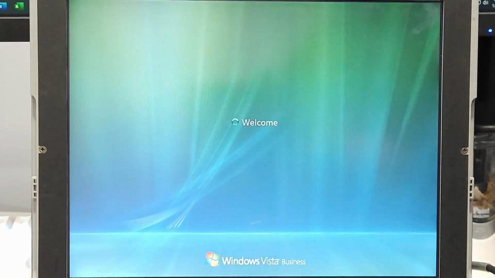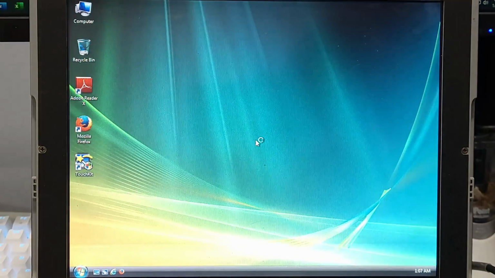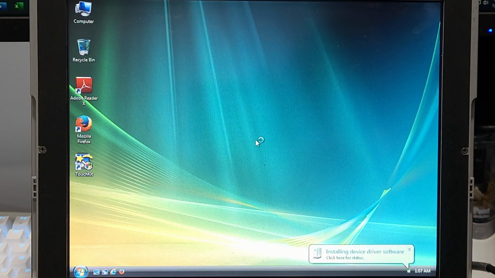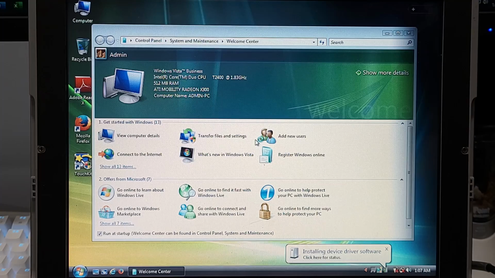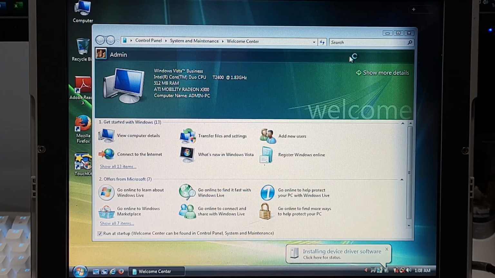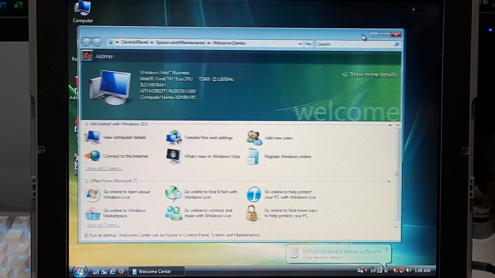Yeah, so it's actually not taking too long to boot. That was actually pretty quick, especially for Windows Vista, and this has only got 512 megabytes of memory. So yeah, SSD works.